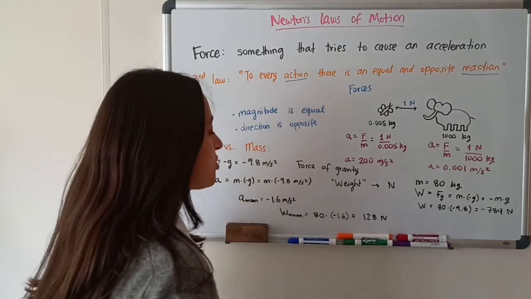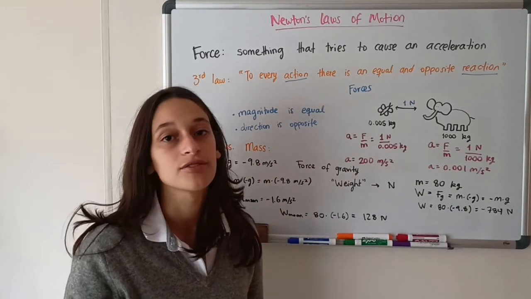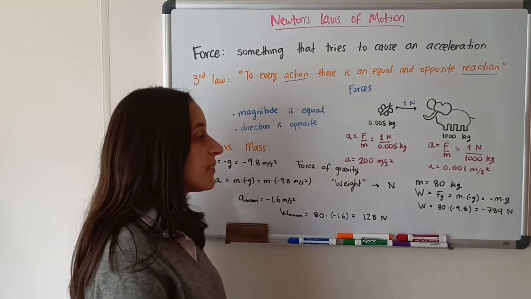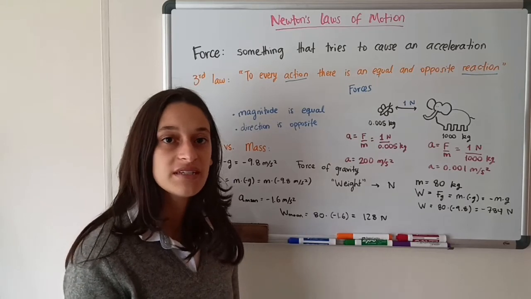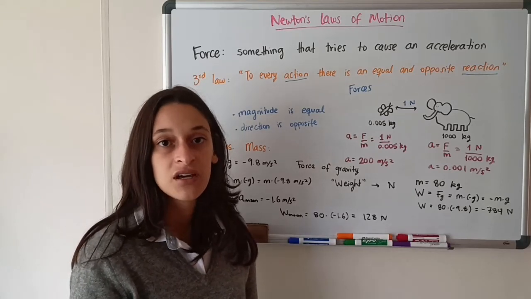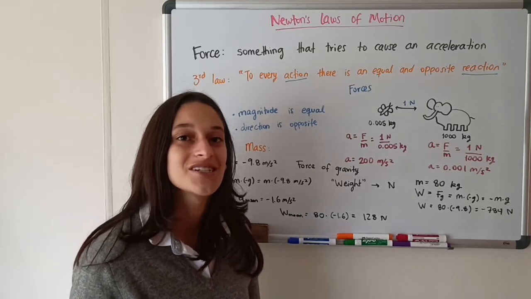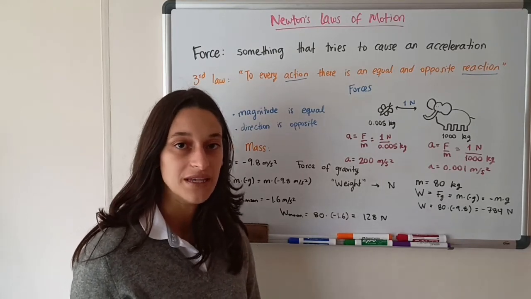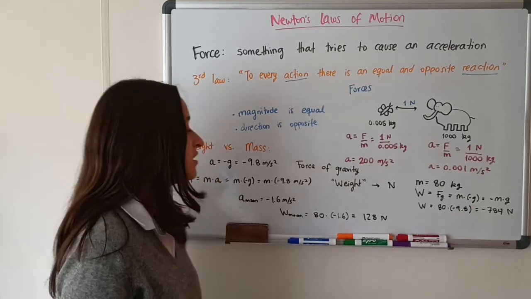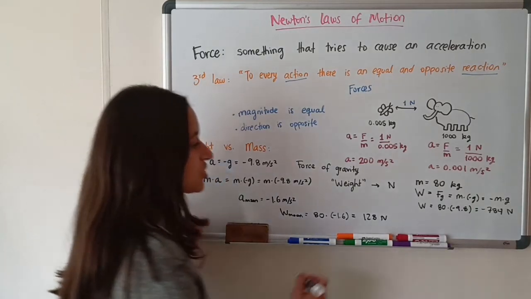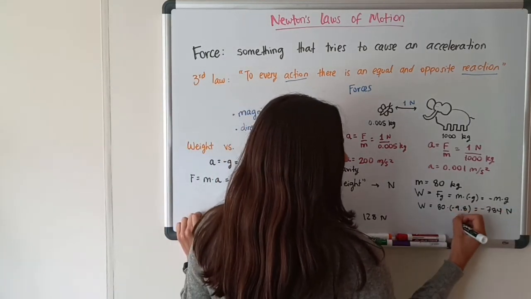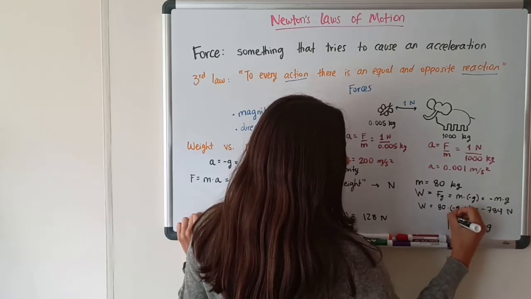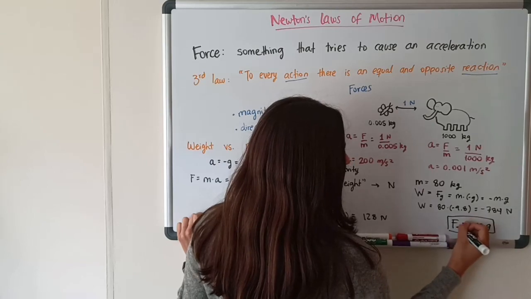So always remember that the weight depends on the location: the moon, Jupiter, Earth, Saturn, while the mass will always stay the same. He will always have a mass of 80 kilograms unless he goes on a diet or does exercise. So you can practice with some examples of passing weight to mass and mass to weight using this equation here, or in summary, F equals negative m times g. This is the equation for the force due to gravity.